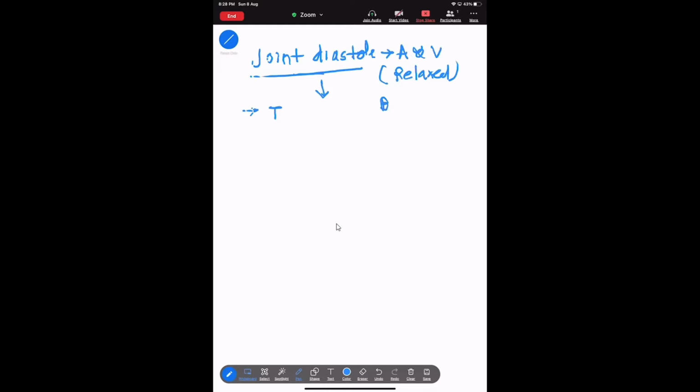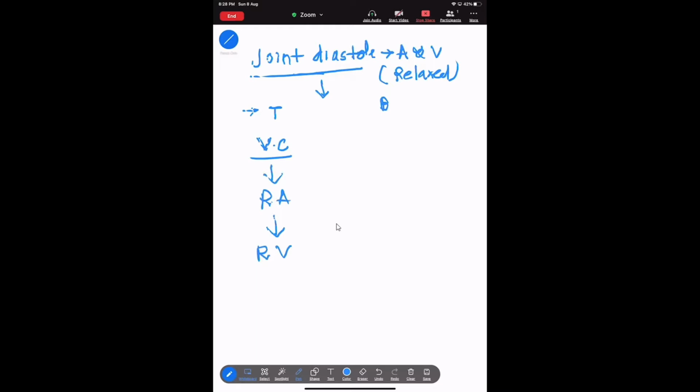And I said that from the vena cava, the blood will flow towards the what? Right auricle, or you can say the right atria. Then the blood will flow from the right atria to the right ventricle.